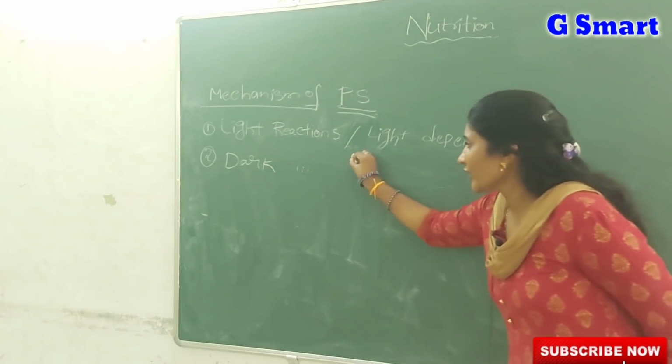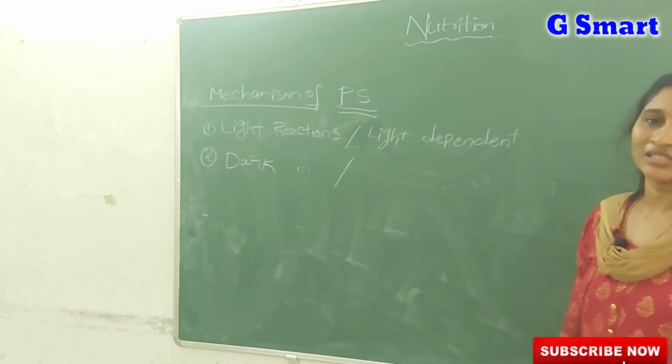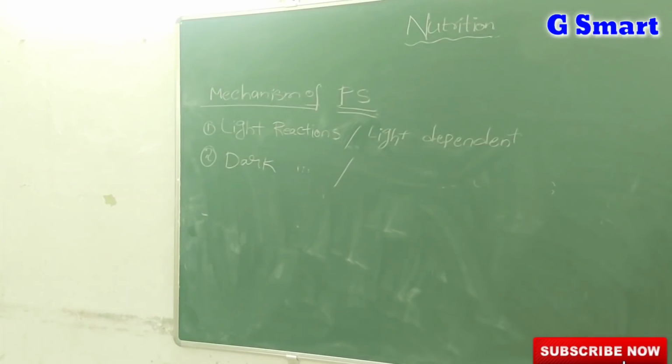And one more set of reactions we call dark reactions. But most of you think that dark reactions take place only in the dark, which is completely wrong. The term dark reactions refers to the photosynthesis reactions that do not require light energy, so they may occur in the presence or absence of light, in the daytime and in the dark also.